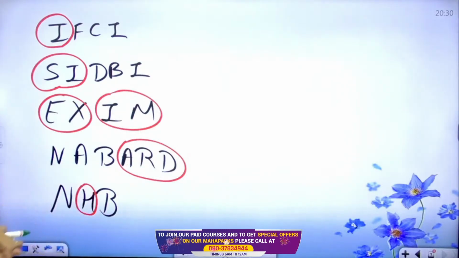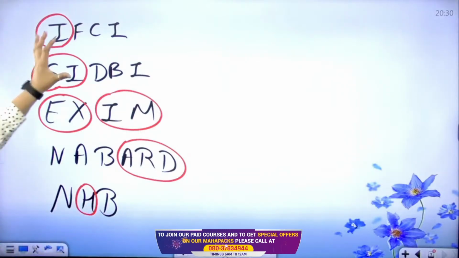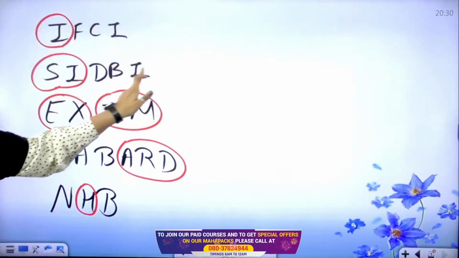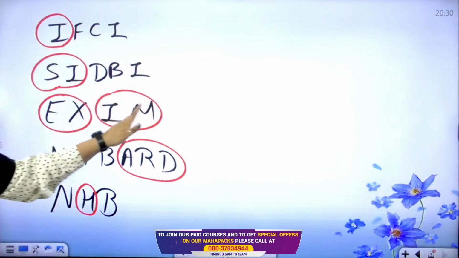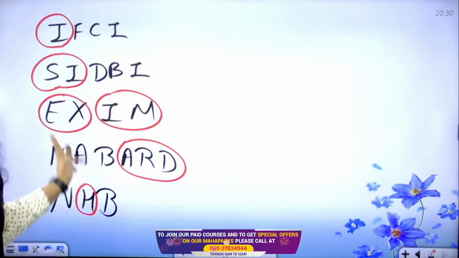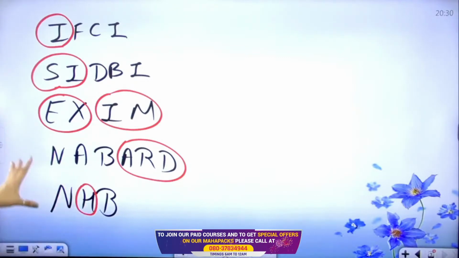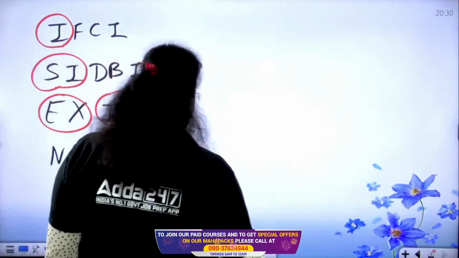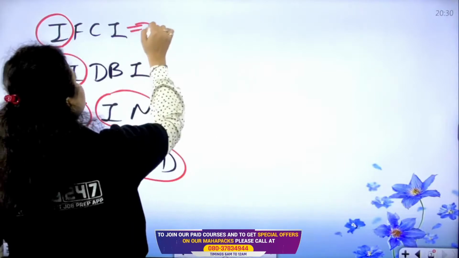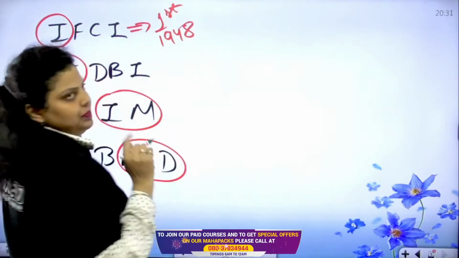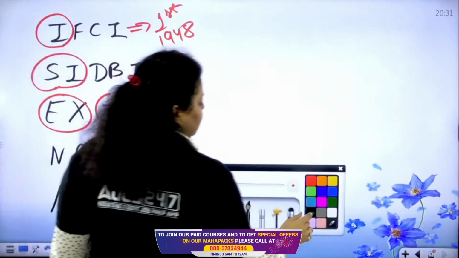NHB is working for the housing sector, because they have been defined like this: Industrial Finance Corporation of India, Small Industries Development Bank of India, Export Import Bank, NABARD is National Bank for Agriculture and Rural Development, and National Housing Bank. Okay, so these are the development financial institutions. This is the first development financial institution, established in 1948. Clear? Now if I talk about the latest